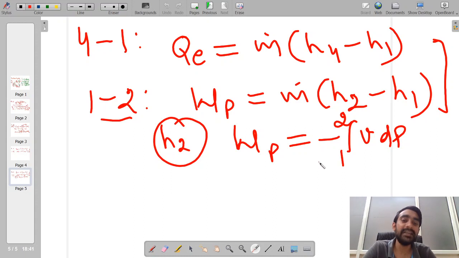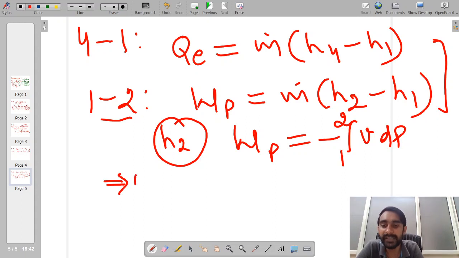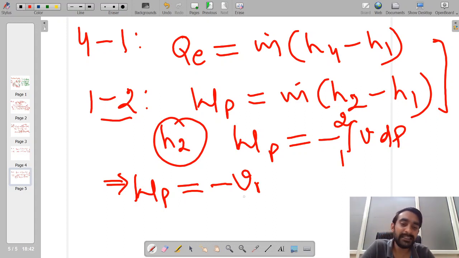And as liquid is an incompressible substance, we can consider that the specific volume of the liquid may have very slight changes, but these changes will be negligible. So I can take this specific volume out of the integration and our pump work becomes minus specific volume corresponding to point number 1, because we can easily determine the specific volume at point number 1 as it is a saturation state.